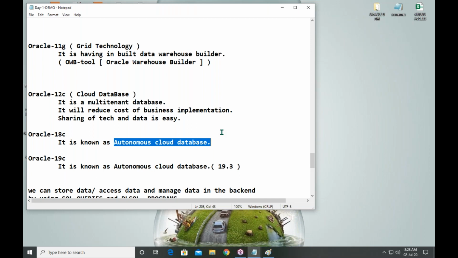Simple. Let me give you one example. First the example, then I will come into the subject. Suppose you are a customer of ICICI Bank. Bank business. You are a business customer. Who is maintaining ICICI Bank ATMs?